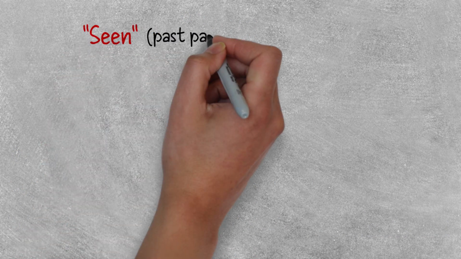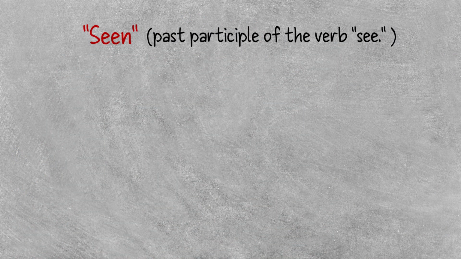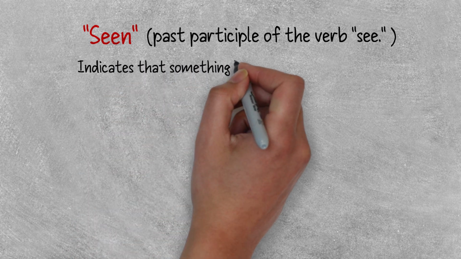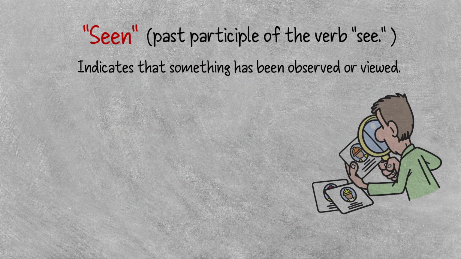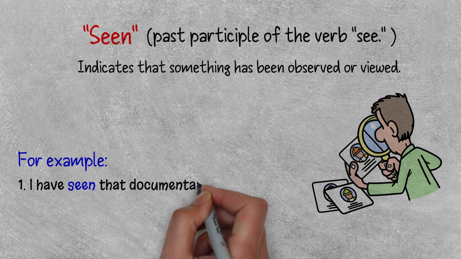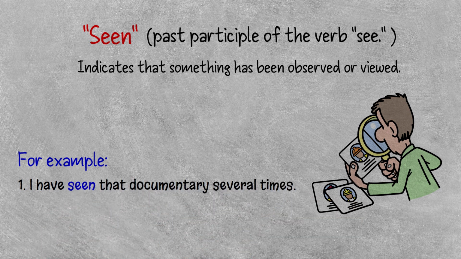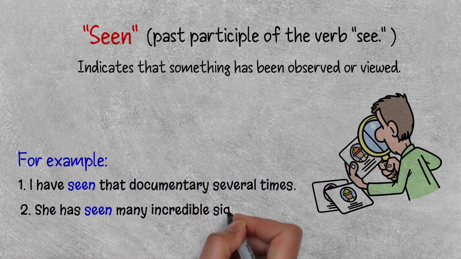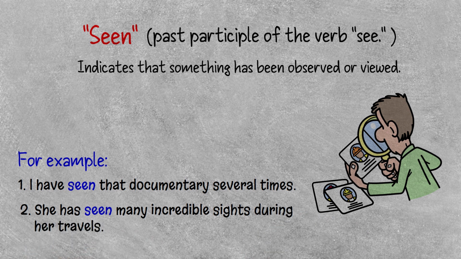Seen is the past participle of the verb see. It indicates that something has been observed or viewed. For example, I have seen that documentary several times. She has seen many incredible sights during her travels.